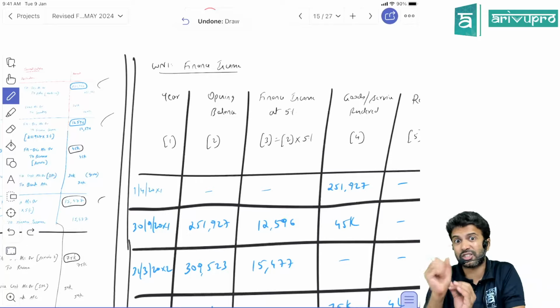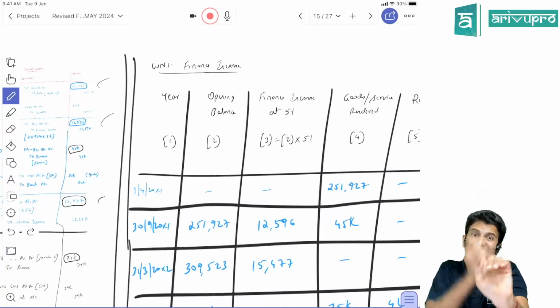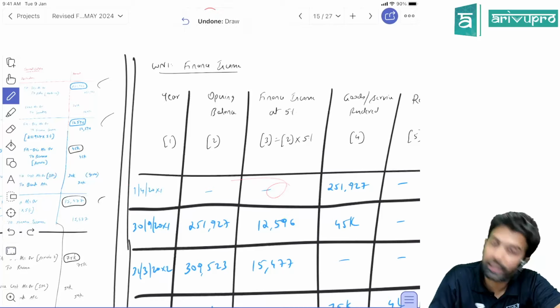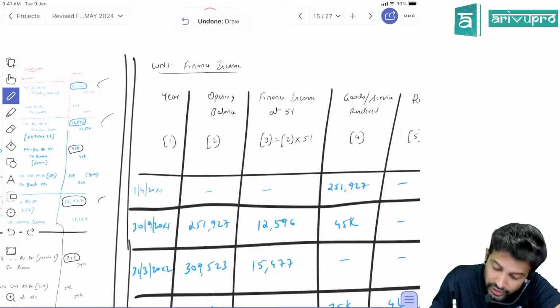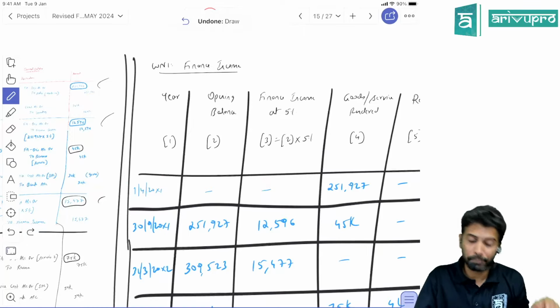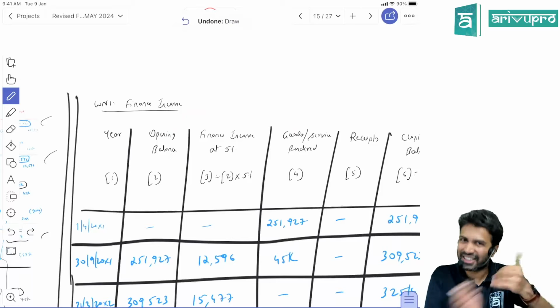Here you have to book the interest on a 6 months interval. So first interest you will book on 30th September. Next interest you will book on 31st March, end of the year. On 1st April, you will not book any interest. Hence, opening balance I'm not writing. If you write opening balance here, no interest will come off. Interest you will not book on 1st April. You will book it on 30th September. Hence, we are forced to insert one more column over here because of accounting. That's the requirement of the question.